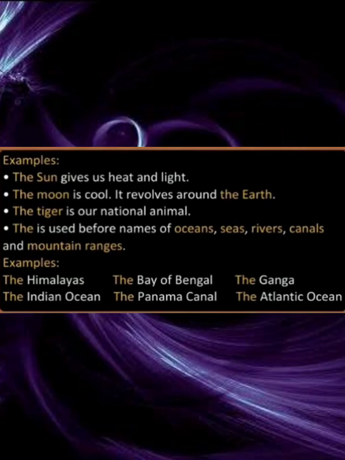The is used before names of oceans, seas, rivers, canals, and mountain ranges. Examples: the Himalayas, the Bay of Bengal, the Ganga, the Indian Ocean, the Panama Canal, the Atlantic Ocean. So these are the examples of oceans, seas, rivers, canals, and mountain ranges.